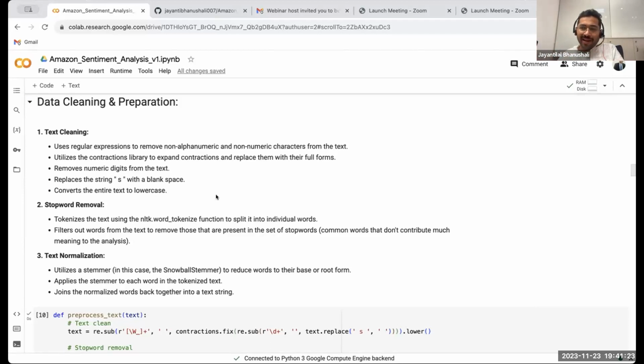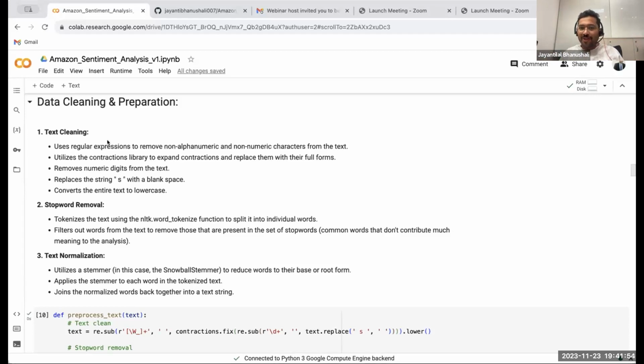So before you analyze, you have to clean it, right? Just like how your mother brings some vegetables, or how a lot of people around us bring vegetables from the market, but it's not directly usable. We have to do some kind of cleaning. We have to do some kind of chopping before we can actually eat it, or before we can actually send it to the next process, right? So it's not readily usable. The same thing applies to text data, that it's not readily usable. We have to follow a standard process.